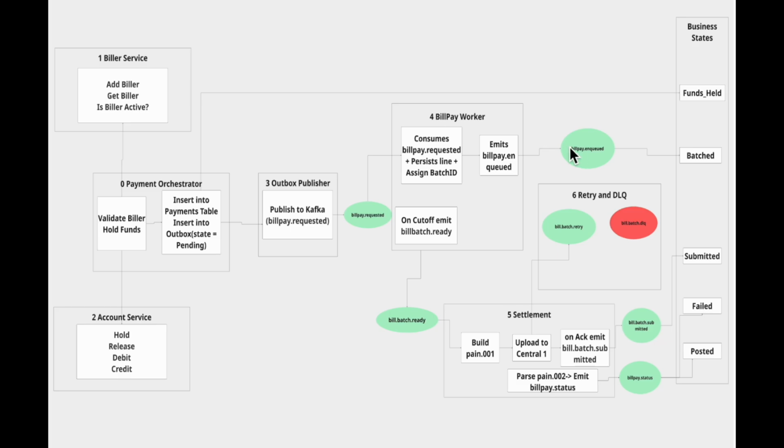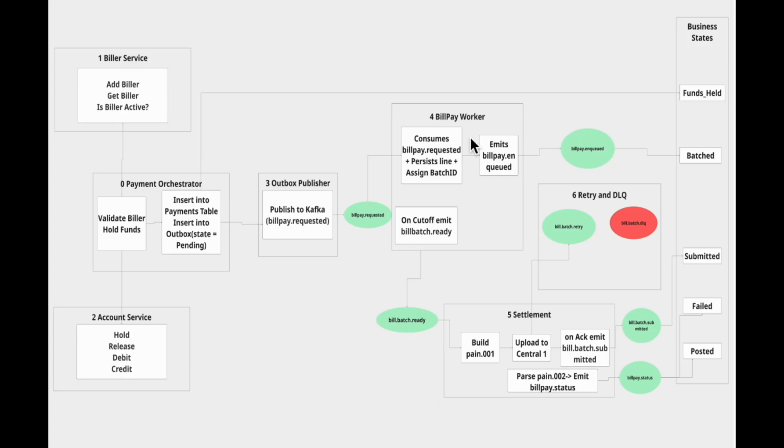which is consumed by the Payment Orchestrator. Again, we have the Payment Orchestrator here, which consumes this BillPay.enqueued event and sets the business state as batched. So this step basically says, okay, we know who you are paying, how much you are paying, and we have parked the money. You are in the system.